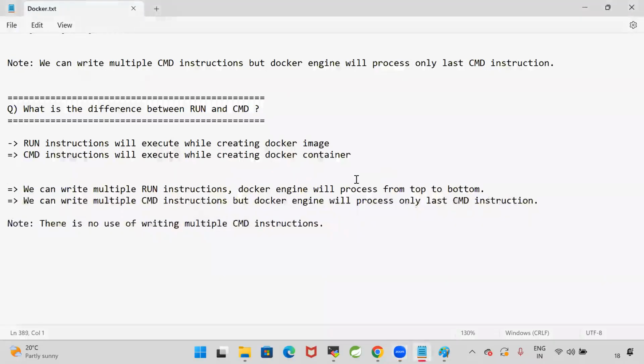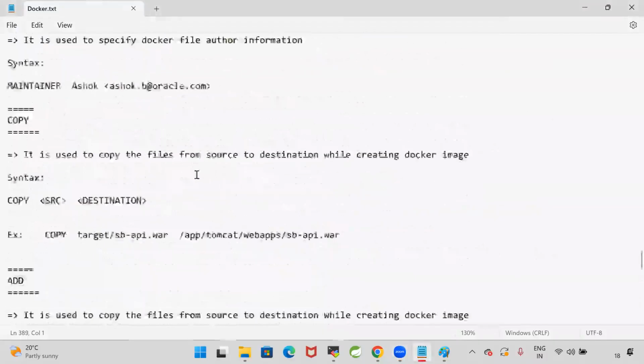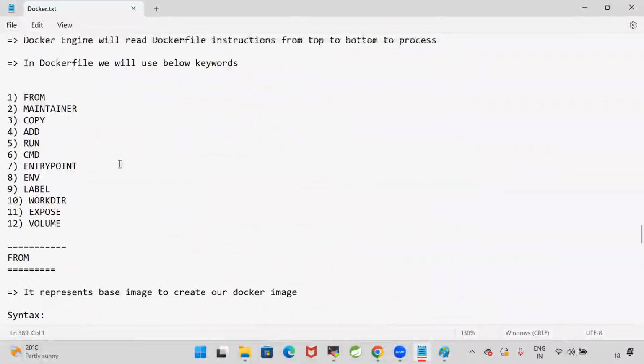Yes. So how many keywords we understood as of now? 6 keywords we understood. These keywords are called as Docker file keywords. From, maintainer, copy, add, run, CMD. From is used to specify the base image to build our Docker image. Maintainer is used to specify author of the Docker file information. That means which team member developed this Docker file, that information we can configure.